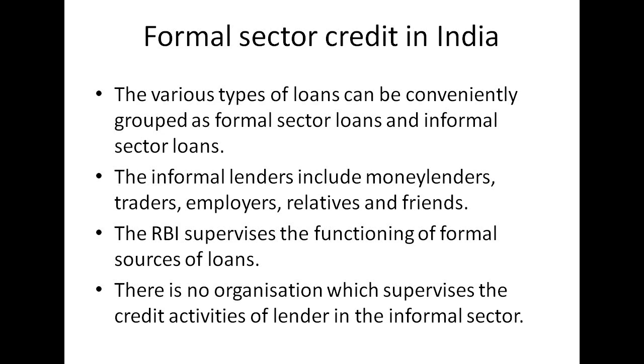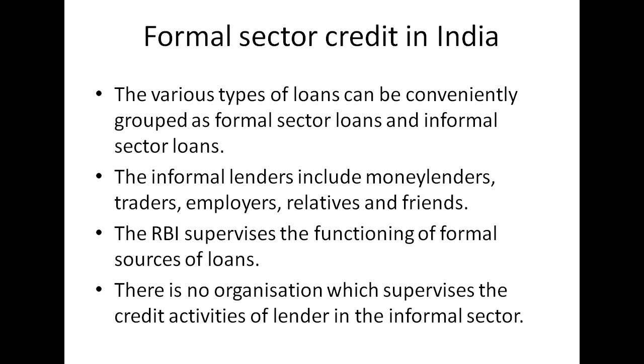loans that can be conventionally grouped as formal sector loans and informal sector loans. Among these, the informal lenders are the moneylenders, the traders, employers, relatives, and friends. And the Reserve Bank of India is the one who supervises all the functioning of formal sources of loan. For example, we have seen that banks have to maintain a minimum cash balance out of the deposits that they receive, and the RBI is the one who monitors these banks in actually maintaining the cash balance here.